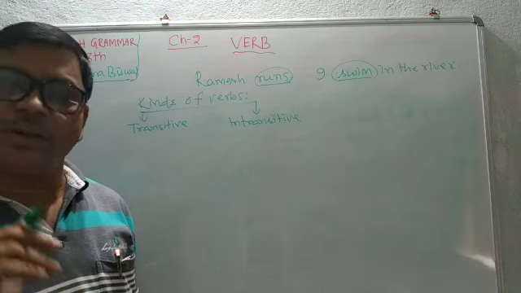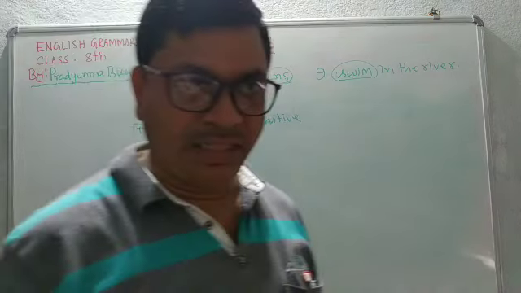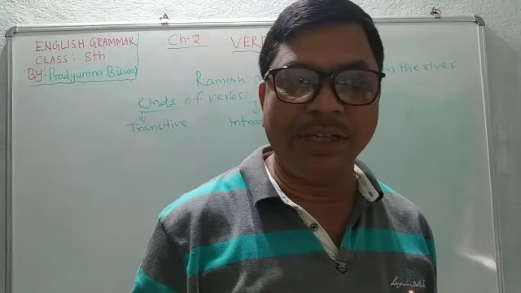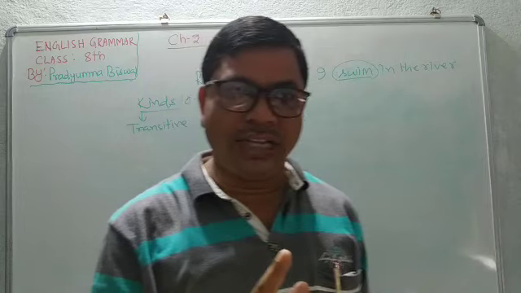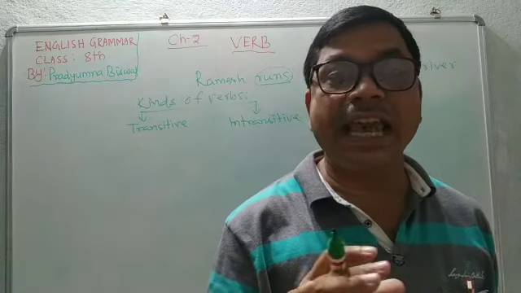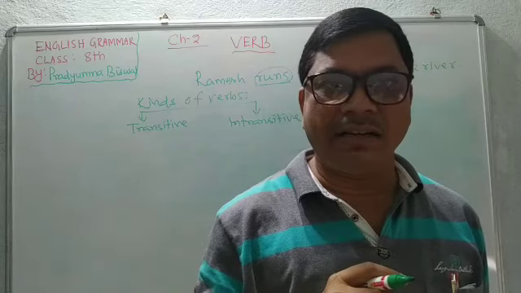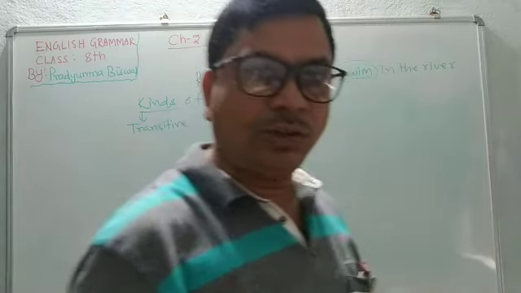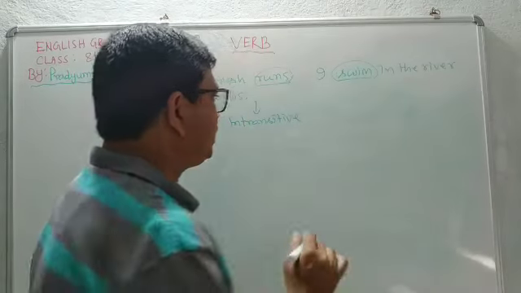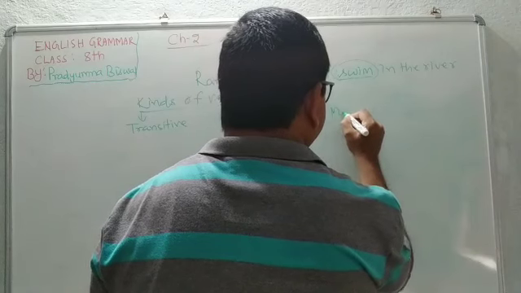You must first know what an object is. The answer of what or whom is known as object. If we put a question to the verb using what or whom, the answer is known as object. Okay? My father gave me a pen. My father gave whom a pen? Me a pen.